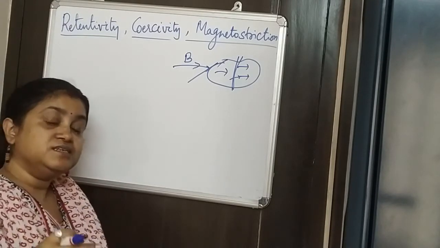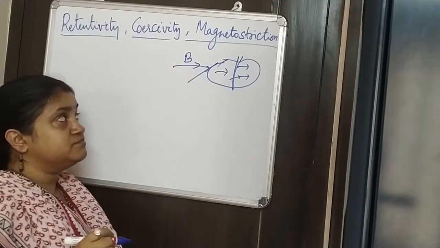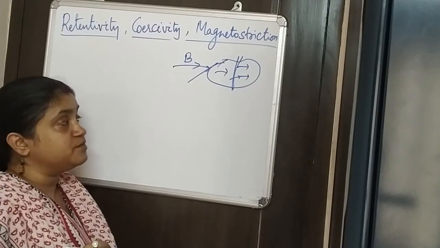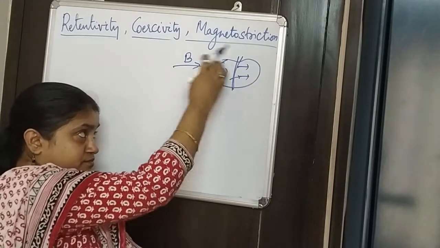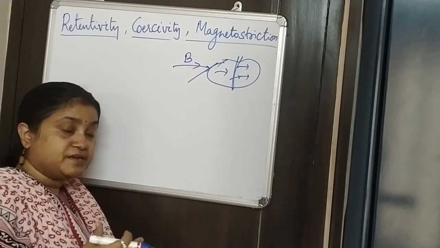But with certain materials, suppose you give the magnetic field to a particular magnetic substance.